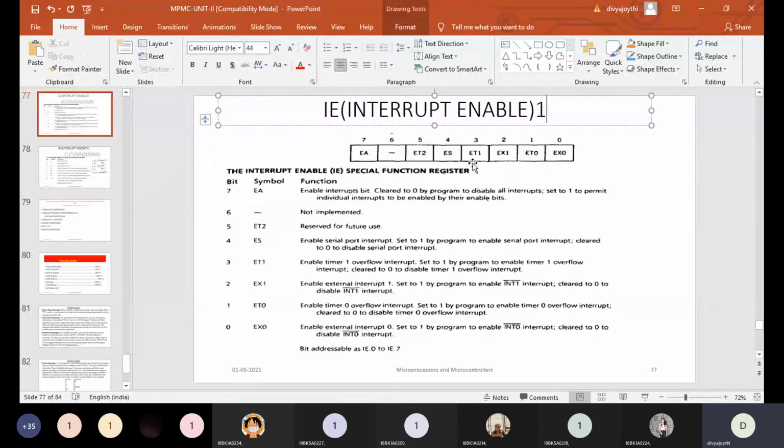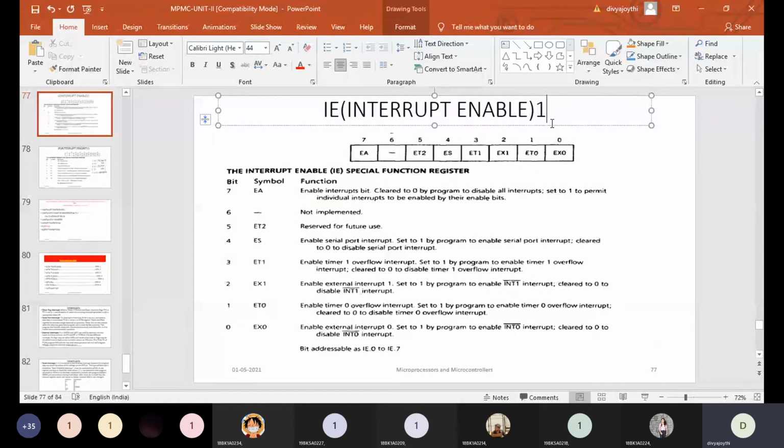Which pin represents timer 0? D1. That means ET0 should be 1, and the remaining bits should all be 0. As the program mentions the timer 0 interrupt, the interrupt related to timer 0 should be enabled. That means D7 and D1 should be 1 and all the remaining bits should be 0.